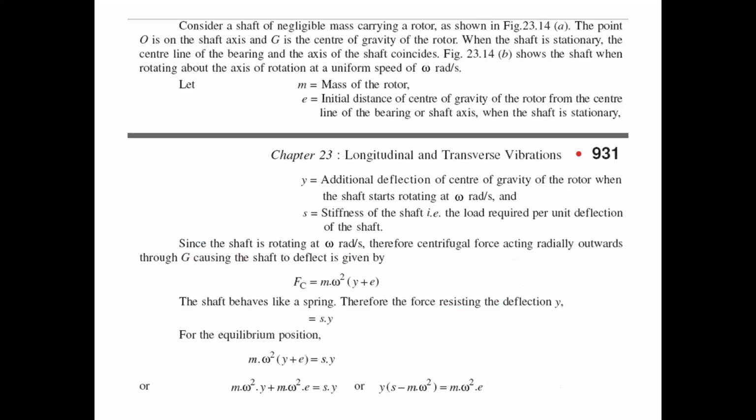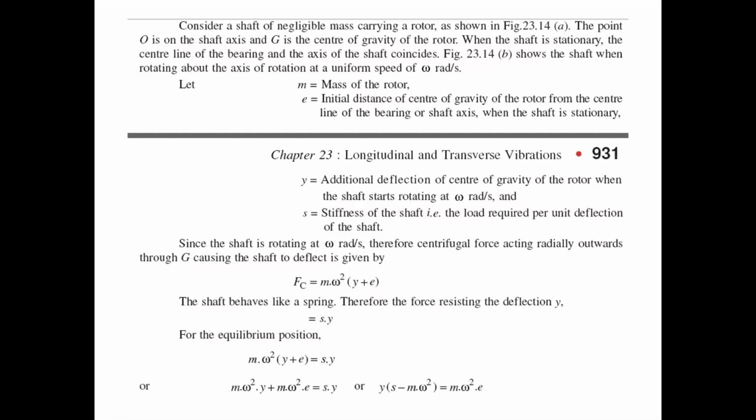Before going to the derivation, let us see some notations. Small m represents the mass of the rotor, small e represents the initial distance of the center of gravity of the rotor, y is the additional deflection, and small s represents the stiffness of the shaft.